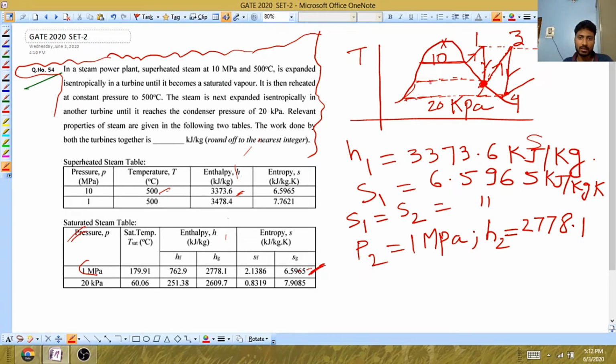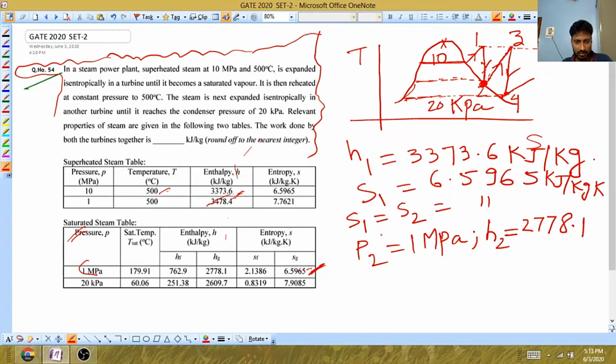Now they have said that at this constant pressure we have reheated to state 3, that is at 500 degrees Celsius. So now this is again a superheated state, so look at the superheated table. At 1 megapascal and 500 degrees Celsius, they have given the value of enthalpy.